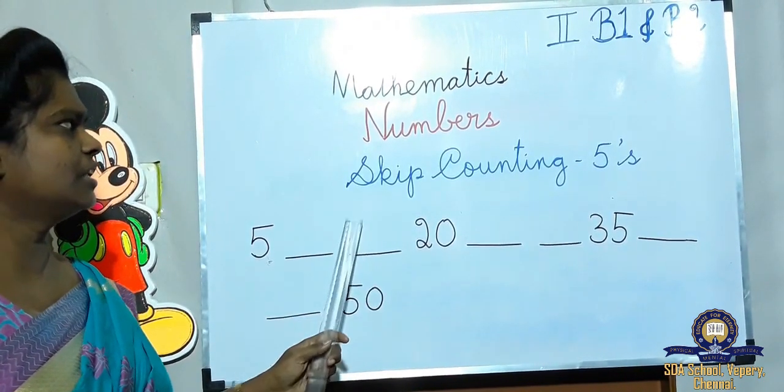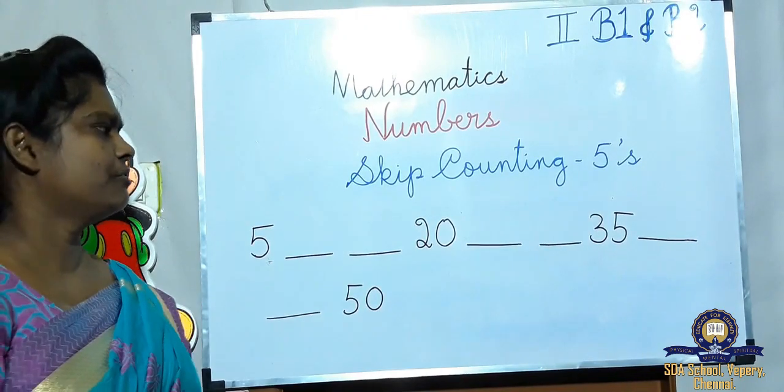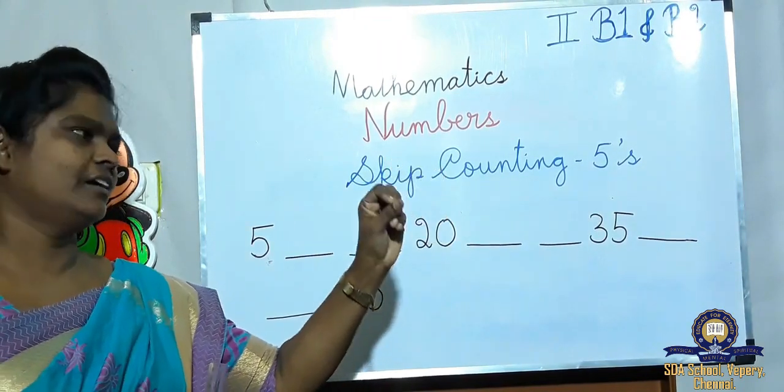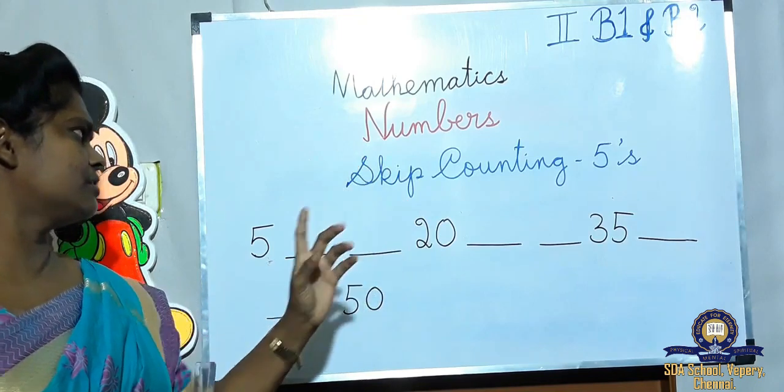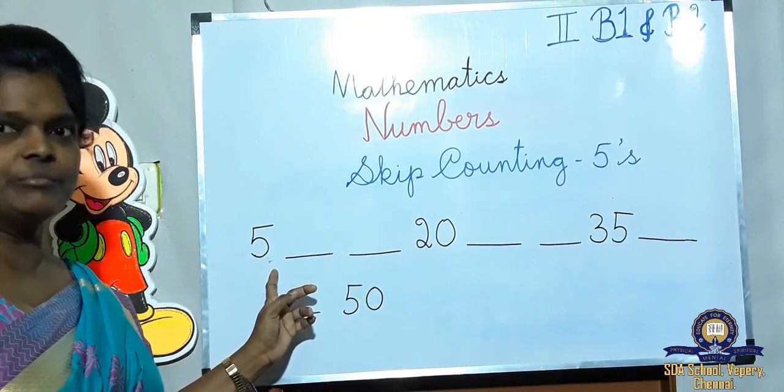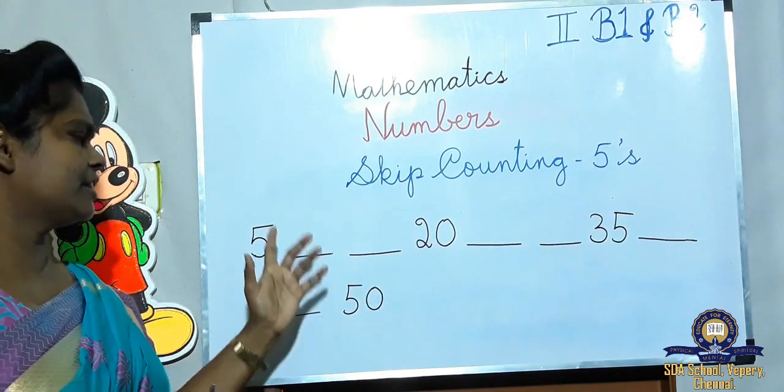Now we are going to learn skip counting by fives. Are all of you having 5 fingers? Yes. Just keep your fingers like this and start. The starting number 5 is given. What will come next?